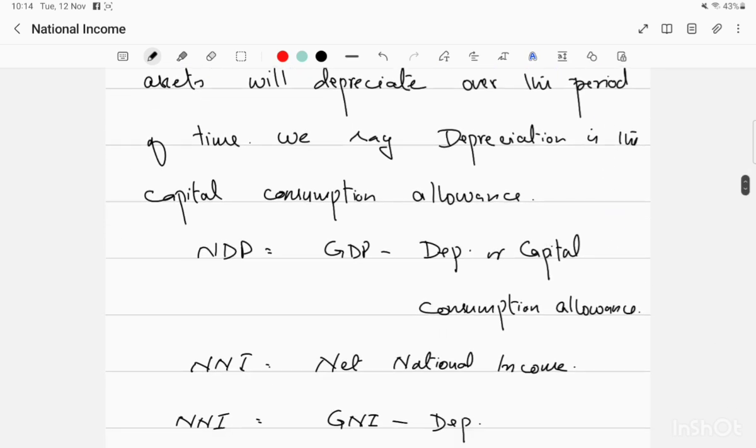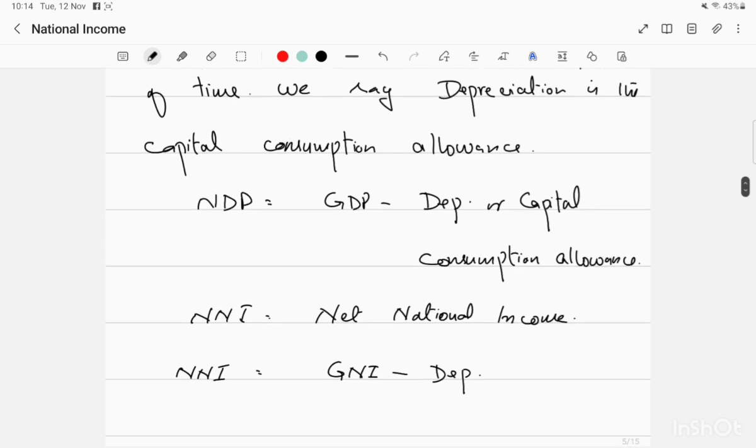We say depreciation is the capital consumption allowance. So if we deduct that capital consumption allowance from GDP, we get NDP, net domestic product. All right, so this is about how to reach net domestic product, which is the GDP measured, national income measured in our geographical boundary.